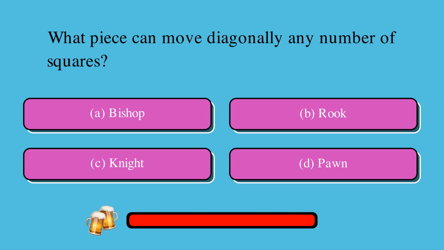What piece can move diagonally any number of squares? Is it A. Bishop, B. Rook, C. Knight, or D. Pawn? The correct answer is A. Bishop.